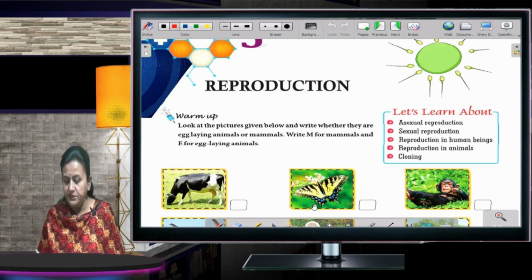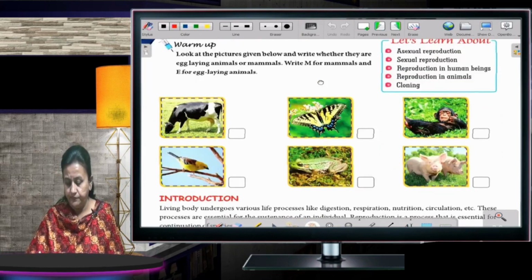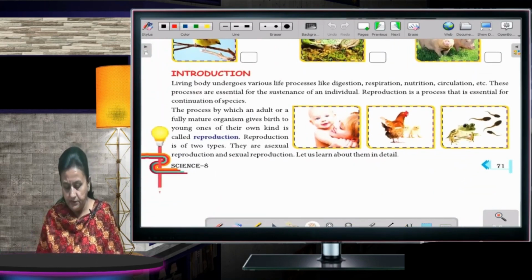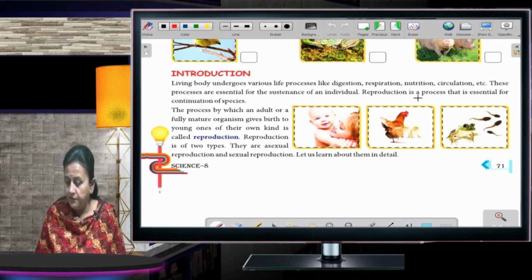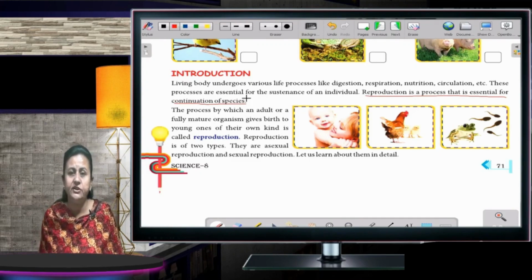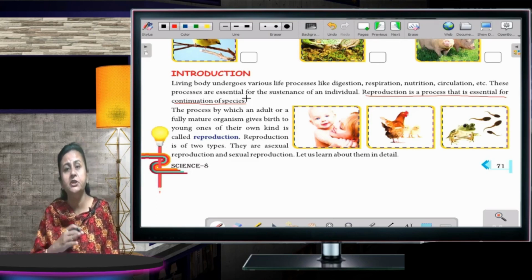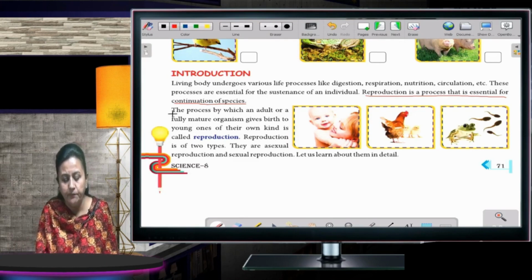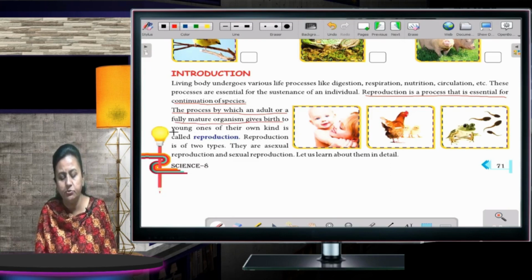Okay, so you can see on your screens now. Reproduction is a process that is essential for the continuation of species. It is very important. In case reproduction is not there, the next generation would not be there and the species would become extinct. So with the help of reproduction, the species keep on continuing. The process by which an adult or fully mature organism gives birth to young ones of their own kind is called reproduction.